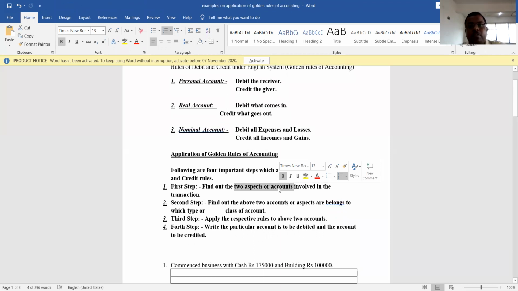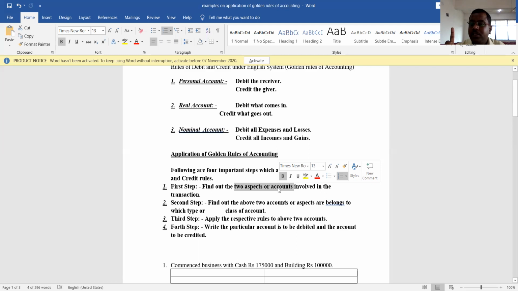See here, in every business transaction, you will find a minimum of two accounts. I'm saying minimum two accounts. It means there may be more than two accounts also, but there will be a minimum of two. So first we need to find out those two aspects or two accounts in a transaction. For example, purchased machinery for cash. Here, one account is receiving the benefit and another account is giving the benefit.